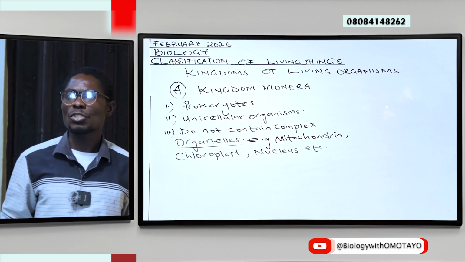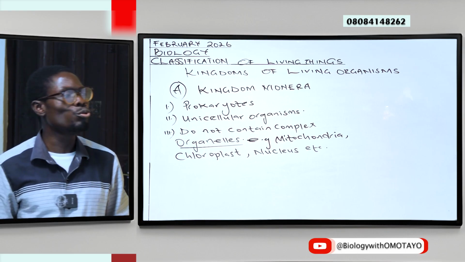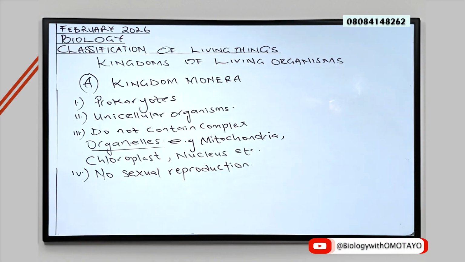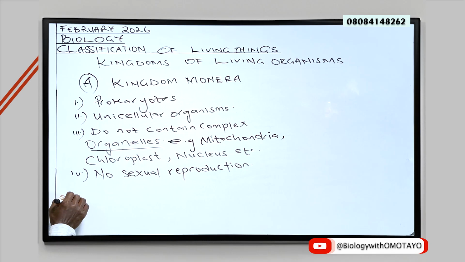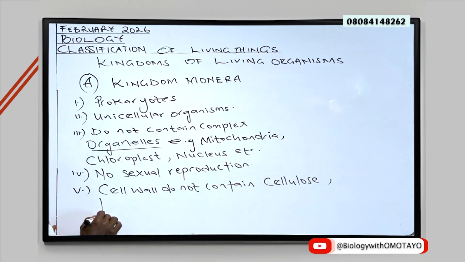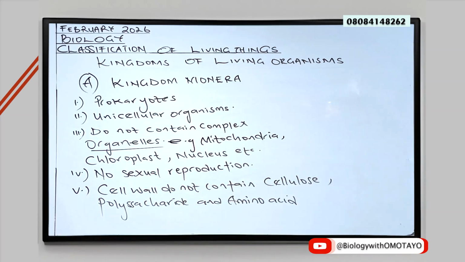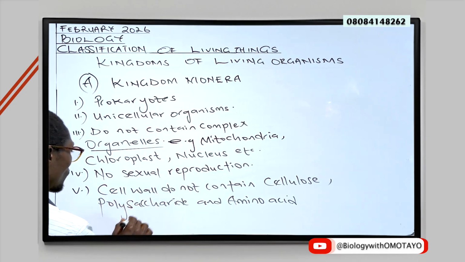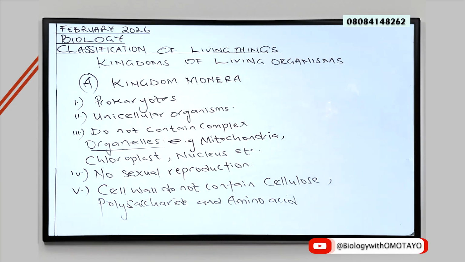Next, members of this group do not reproduce sexually. Next, the cell wall of members of this group does not contain cellulose, but polysaccharide and amino acid.